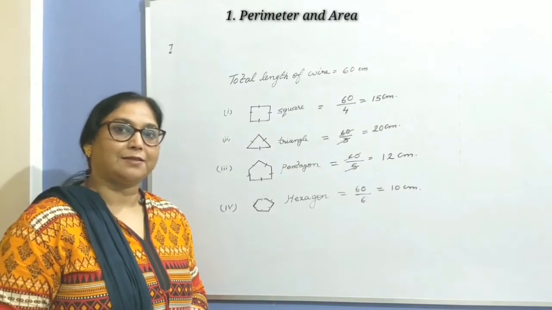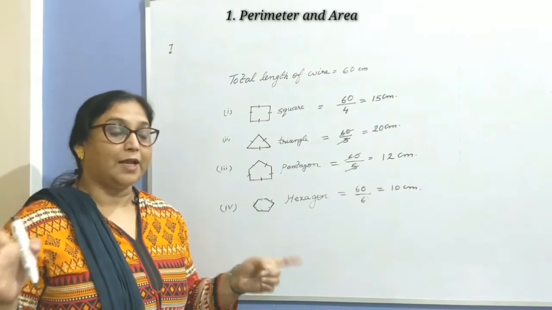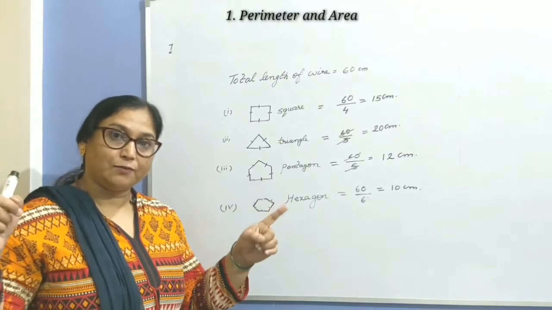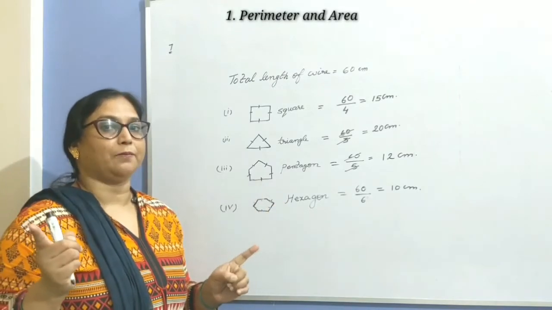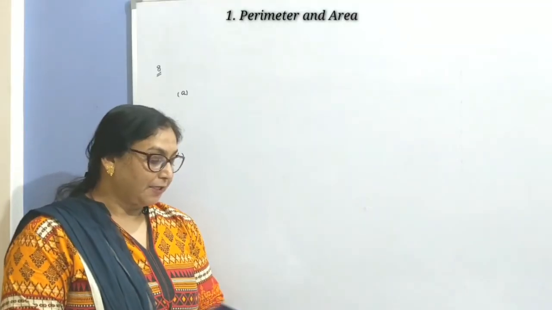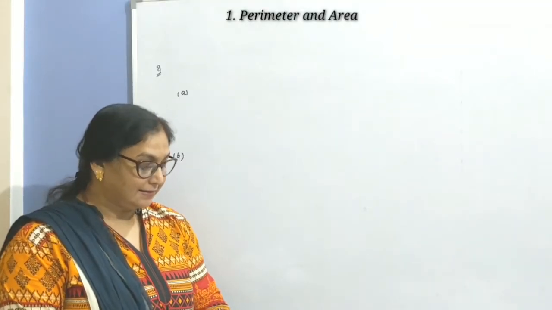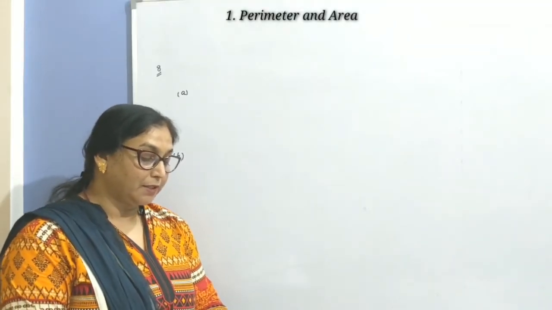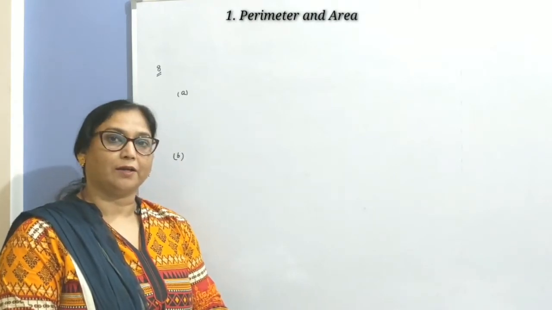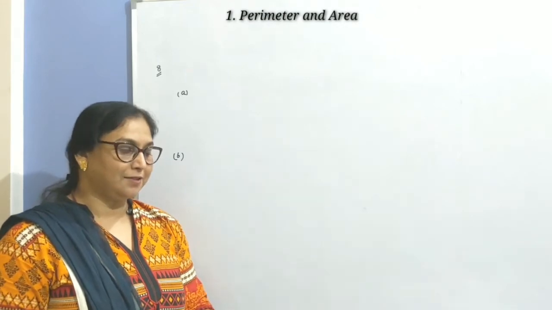So whenever you get sums in which the total length is provided and you are asked to find the sides, it means that length works as the perimeter of that shape. Clear? So children, let's move on to question number 8. If each side of an equilateral triangle is 10 centimeter, and its perimeter is equal to the perimeter of a square, find the side of the square. Yes? Can you guess?